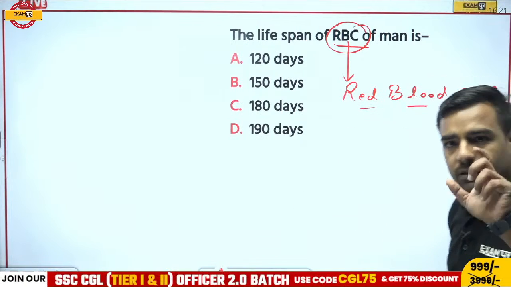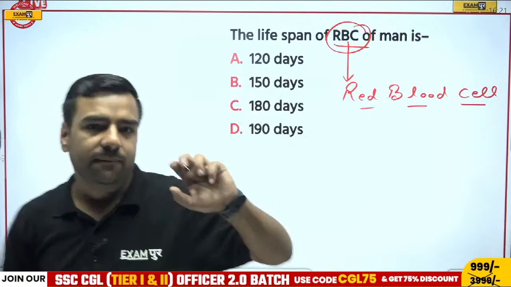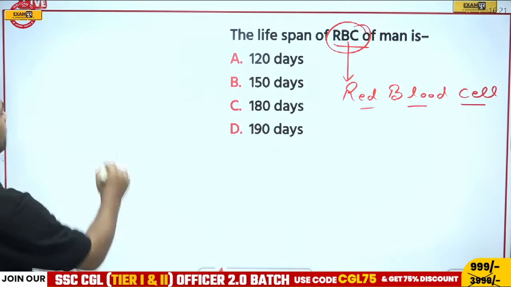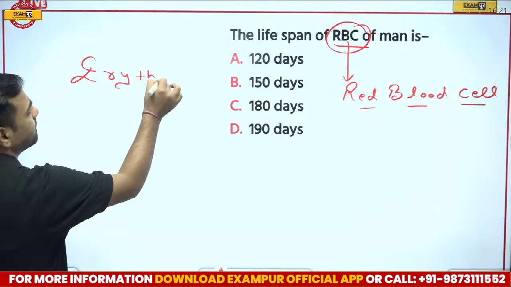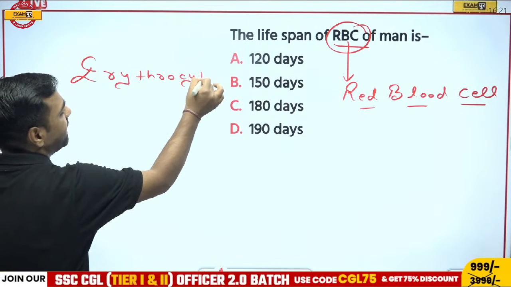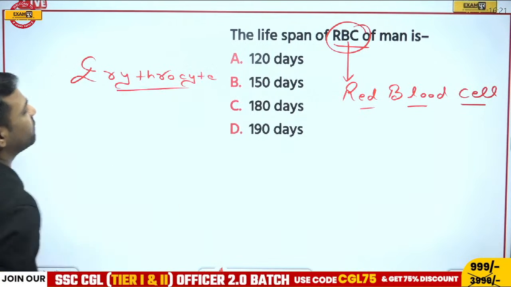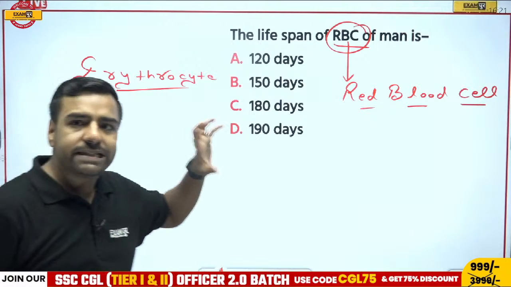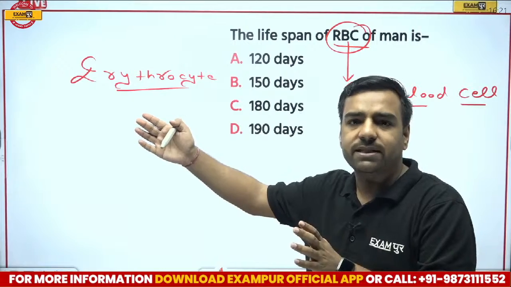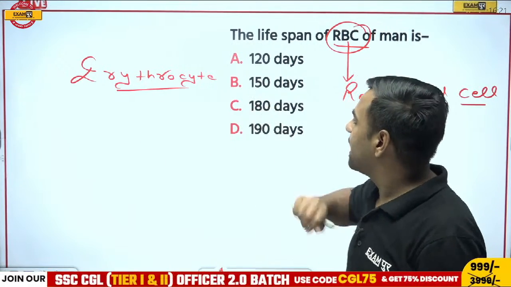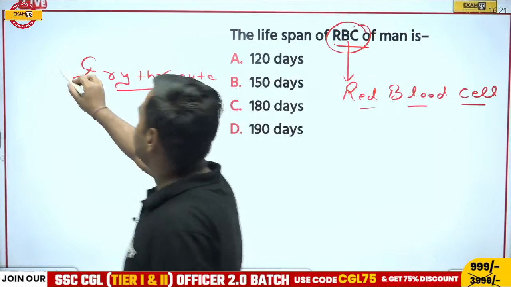Now, this red blood cell, okay, Kundan, fine. We have one more name for it: erythrocyte. It is one of the important things because this is also asked in the examination. What's the other name for this RBC, or what's the chemical name for it? So it is RBC, and its other name is erythrocyte.